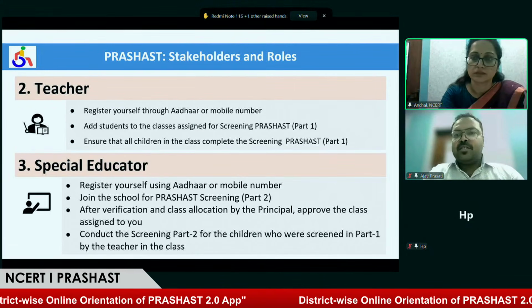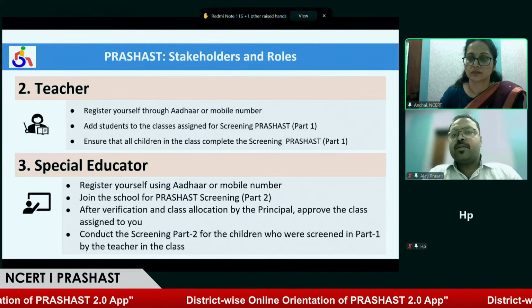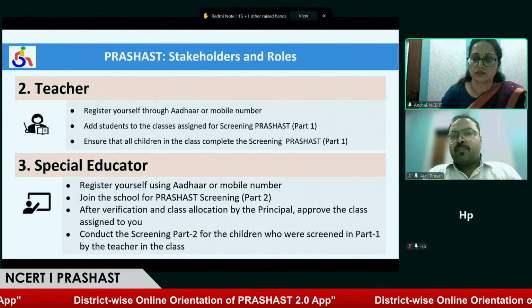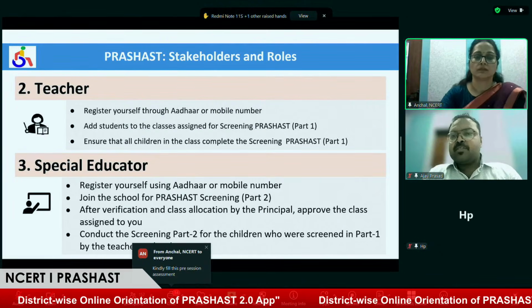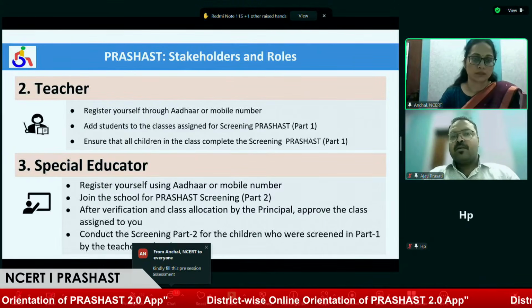Whereas teachers play an important role, because teachers have the responsibility to do screening part one, where every teacher would be marking behavior based on their observation in screening part one.